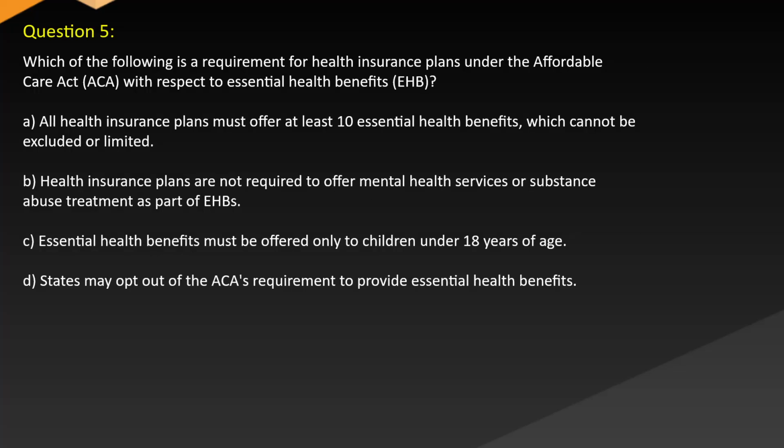Question 5. Which of the following is a requirement for health insurance plans under the Affordable Care Act (ACA) with respect to essential health benefits? A. All health insurance plans must offer at least 10 essential health benefits which cannot be excluded or limited. B. Health insurance plans are not required to offer mental health services or substance abuse treatment as part of EHBs. C. Essential health benefits must be offered only to children under 18 years of age. D. States may opt out of the ACA's requirement to provide essential health benefits.